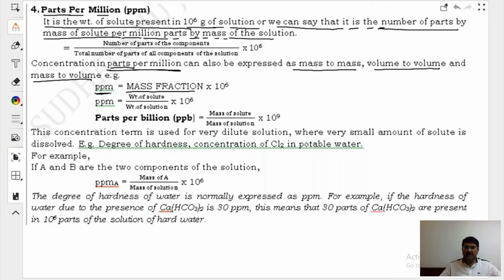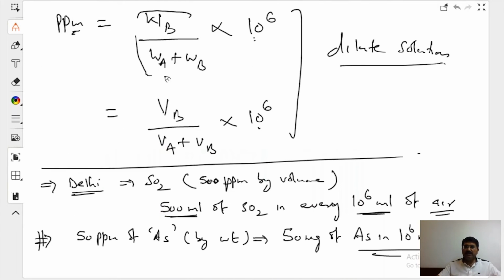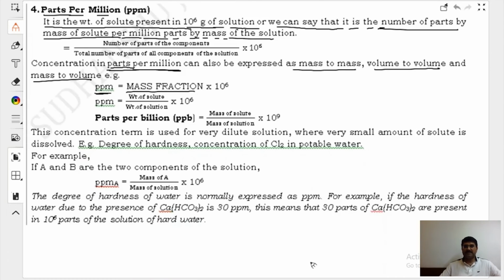What is mass fraction? It is the weight of a component divided by the total weight. So this mass fraction multiplied by 10 to the power 6 is ppm. Like ppm, we can also have ppb. What is ppb? Parts per billion. What is the difference between parts per million and parts per billion? 10 to the power 6 and 10 to the power 9.